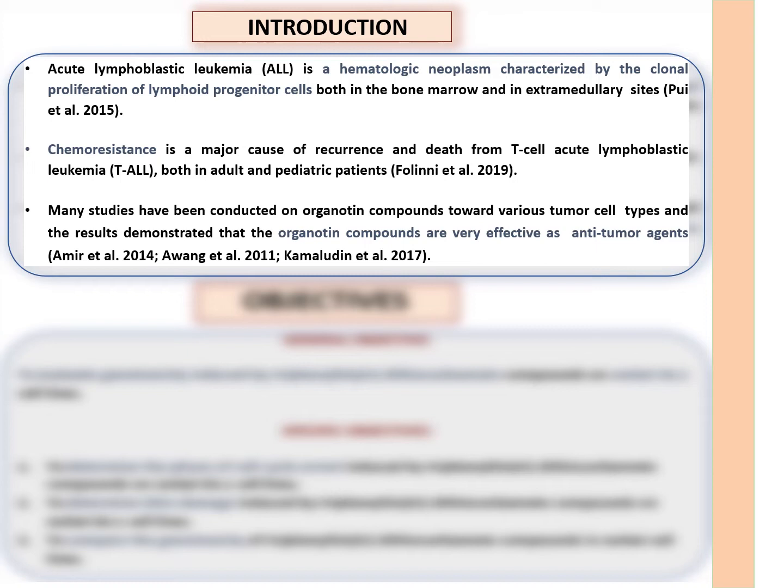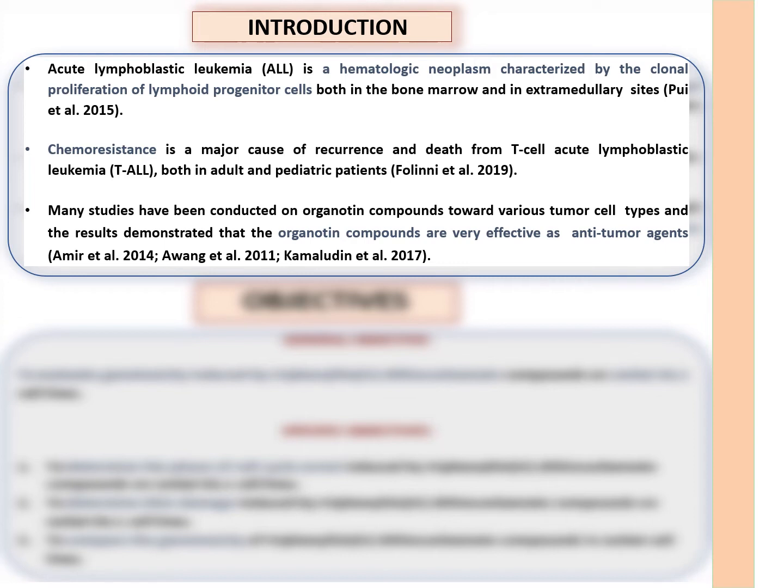Besides, chemoresistance is a major cause of recurrence and death from T-cell acute lymphoblastic leukemia, both in adult and pediatric patients. We were interested to develop a prospective anti-leukemic drug with lower toxicity and fewer side effects due to the great divergence of leukemia patients' prognosis, whereby the survival rate is still low.